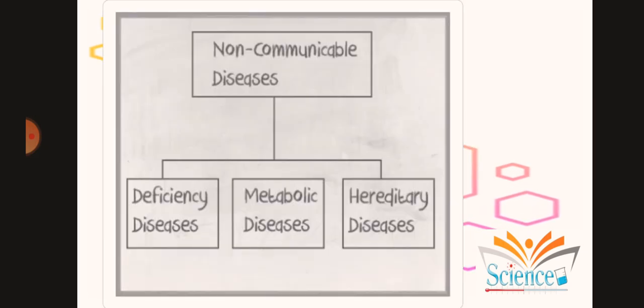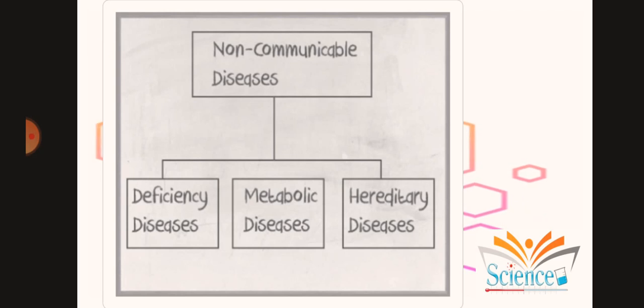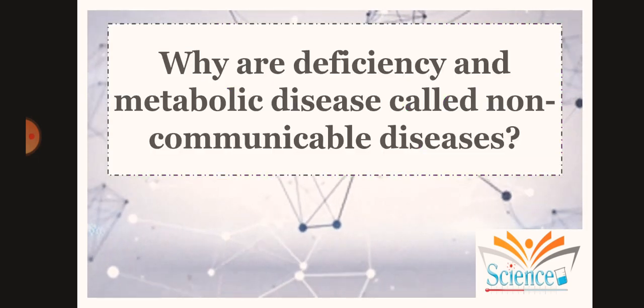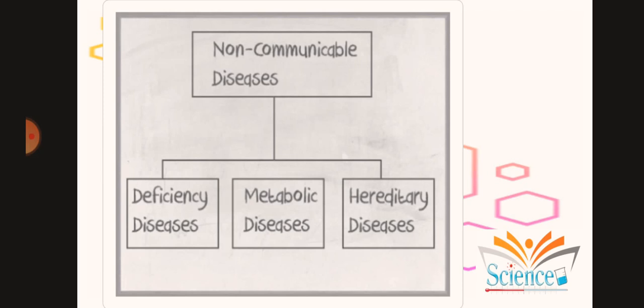And the last question is: why are deficiency and metabolic diseases non-communicable diseases? Which is in our next slide. To answer this question, deficiency diseases are caused by lack of nutrients in the body, while metabolic diseases occur because of the improper function of some parts of our body. That is the reason there is something called a balanced diet. So it's important for us to have a proper diet.